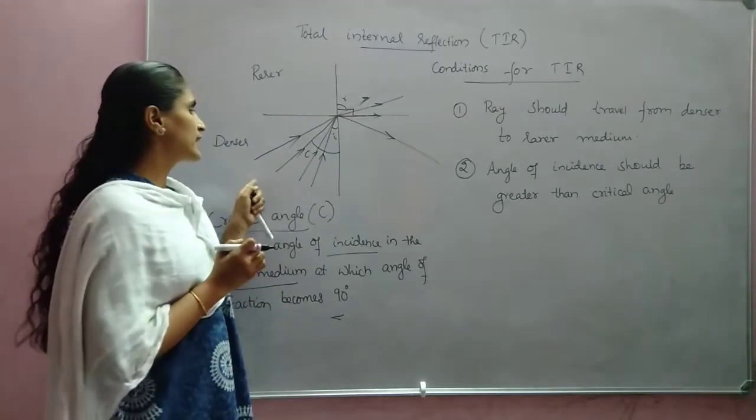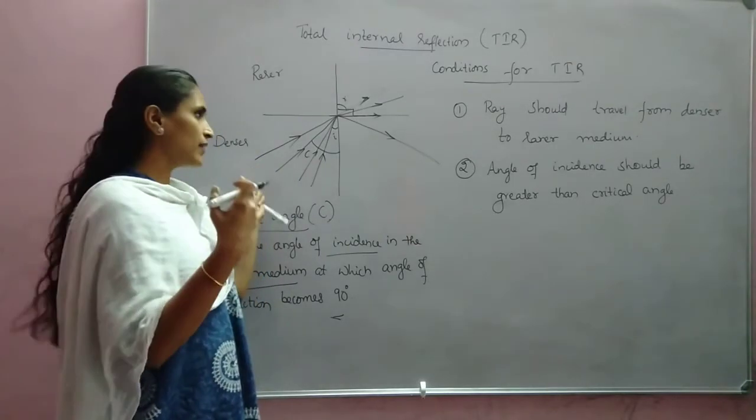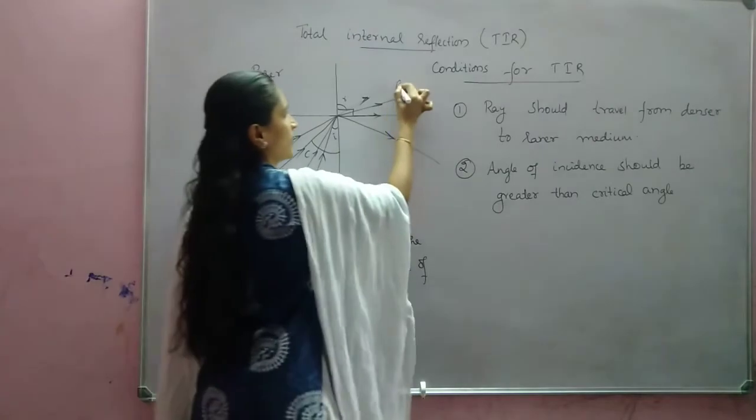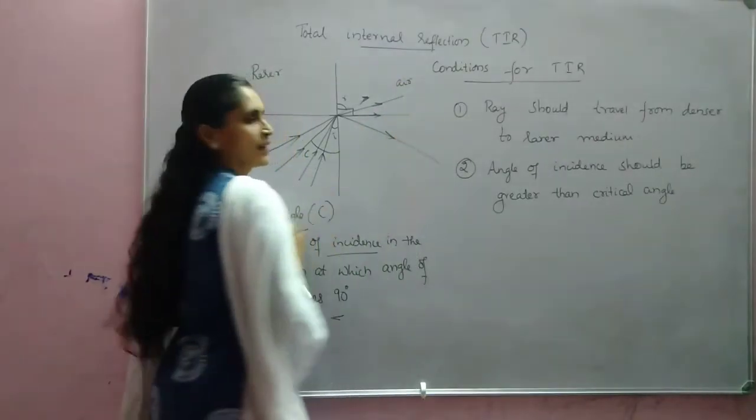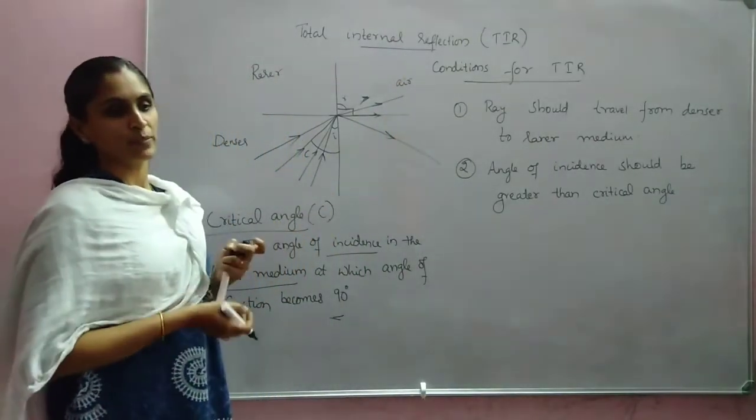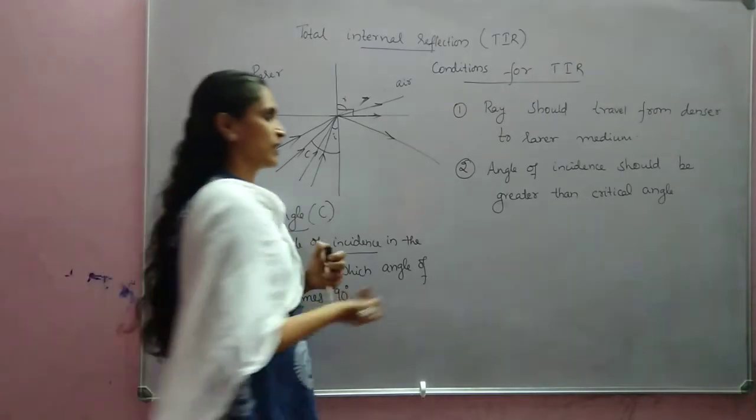So if we are considering the light traveling from denser medium to air, we can find an expression for the critical angle.